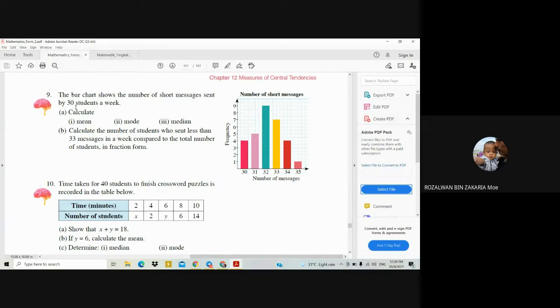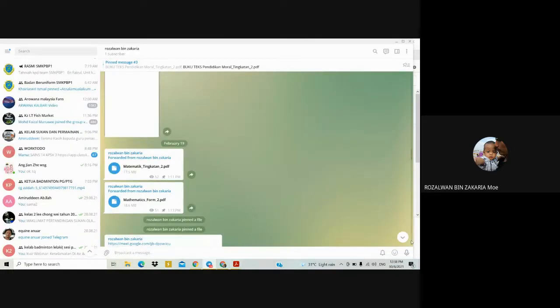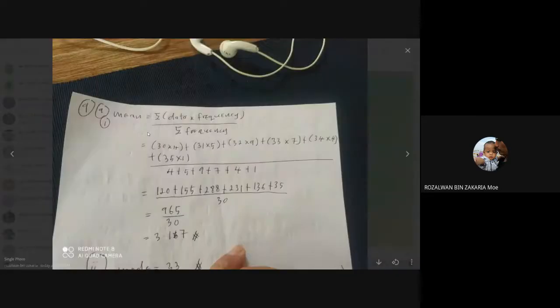Okay, so the solution for question 9A1, please look here. 9A1 is to find the mean. Remember, to find the mean for this bar chart data, it is actually one type of grouped data. So you have to use the formula here to find the mean, which is the summation of, in bracket, data multiplied by the frequency, then you divide by the total frequency.